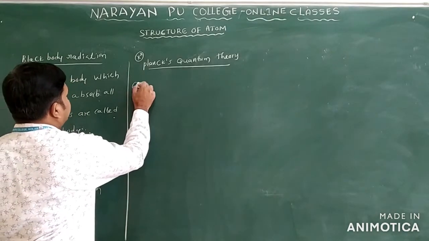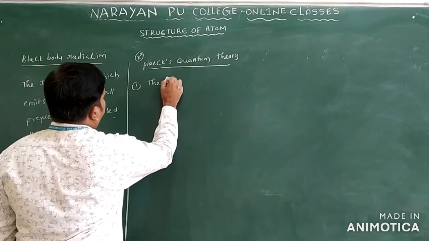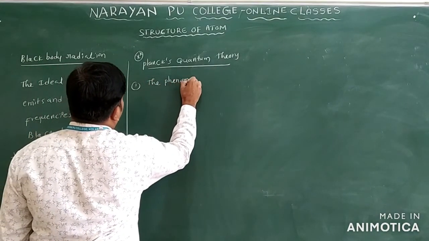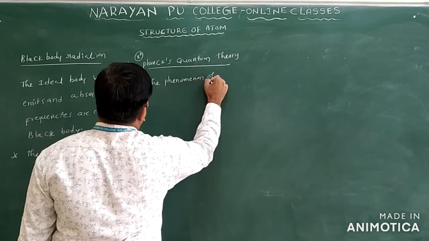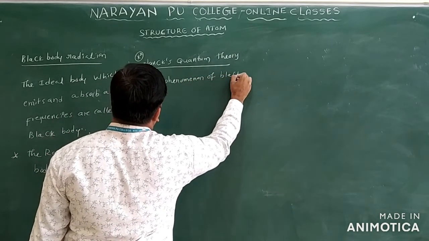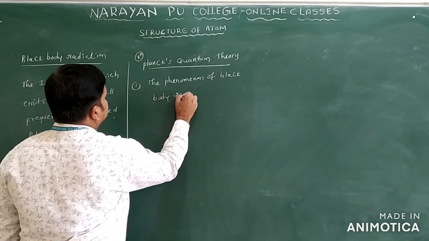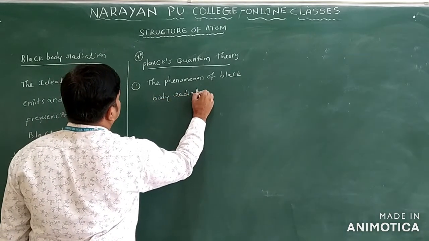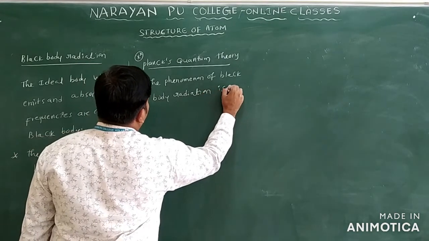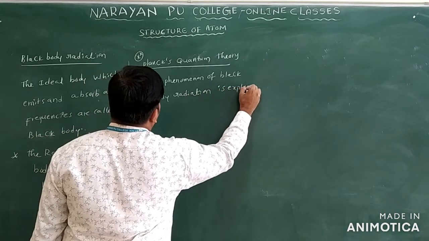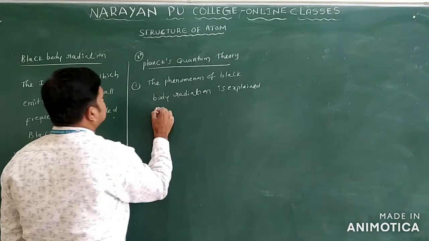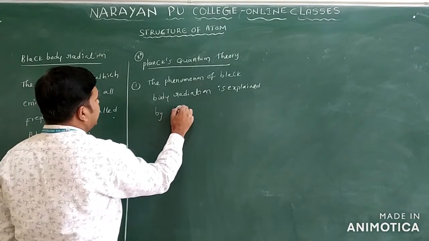This is the first point: the phenomenon of black body radiation is explained by Planck's quantum theory.